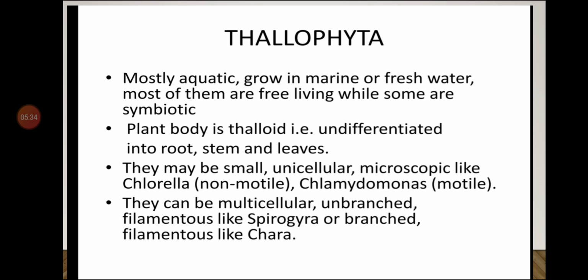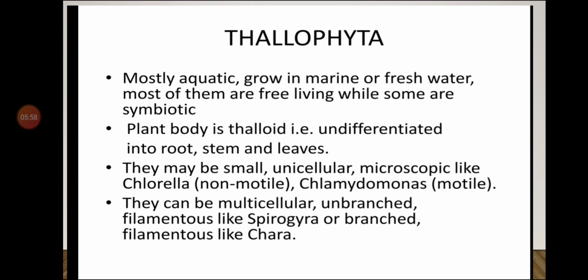Some of them are non-motile, example Chlorella, and some of them are motile. Non-motile means they cannot move by themselves, and motile means the organism moves by itself, movable. For motile, the example is Chlamydomonas.